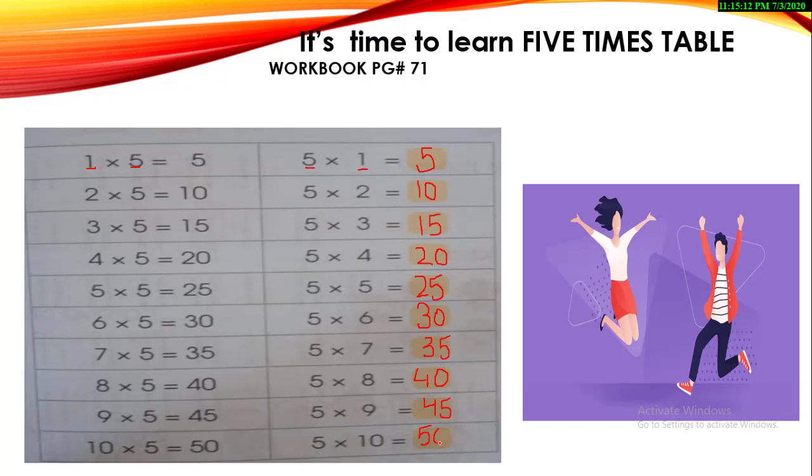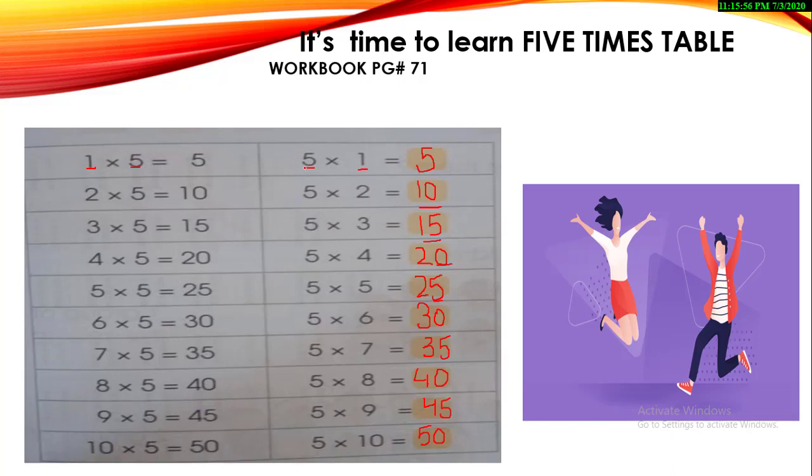Now I would like to mention a very interesting thing for all of you, my students. In the 5 times table, you just need to keep one thing in your mind: it is also one of the easiest tables, like the table of 2 or the table of 10. At the end of every number, it is 0 or 5. You see that the numbers end in 0, 5, 0, 5, 0, 5. So there are no complex or difficult digits in this table. All the digits are very easy.